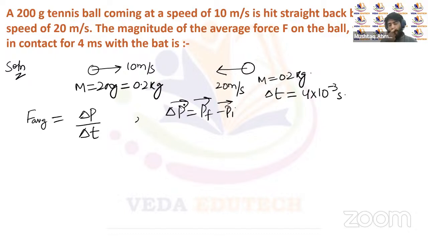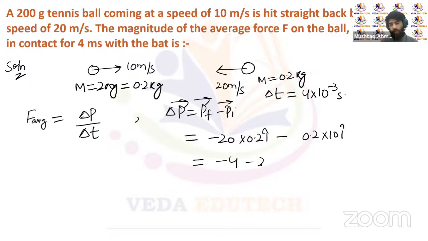Initially, the body was moving along the x direction. We'll take that momentum as positive, and now finally it's moving along the negative x direction, so we'll take that momentum as negative. So the final momentum is minus 20 meters per second multiplied by 0.2 kg, i cap, minus 0.2 multiplied by 10 i cap. So it will be minus 4 minus 2 i cap, that's equal to minus 6 i cap. So minus 6 i cap is the change in momentum for this body.